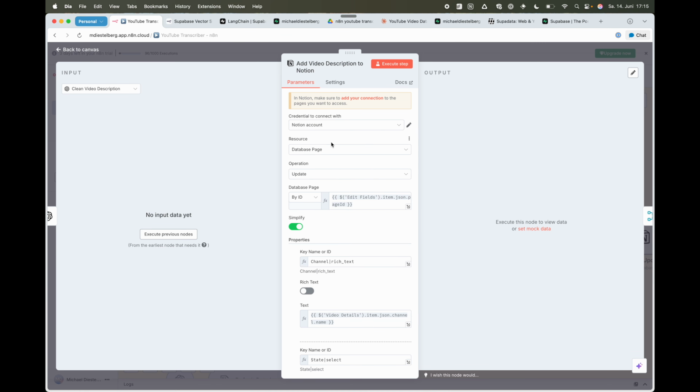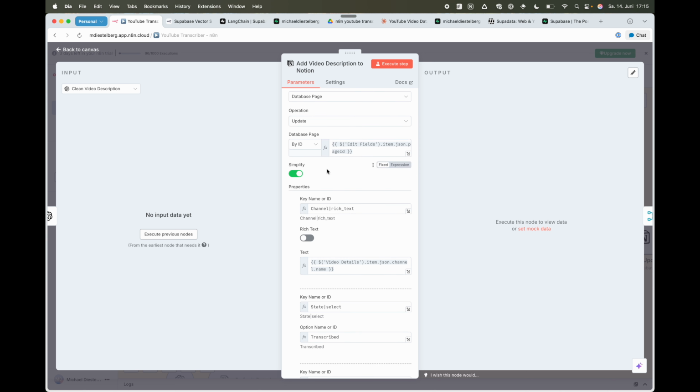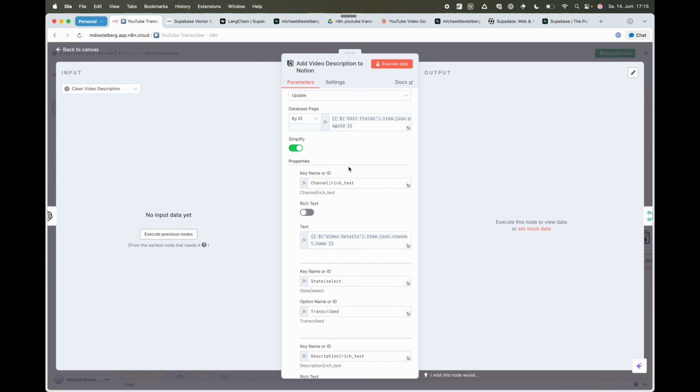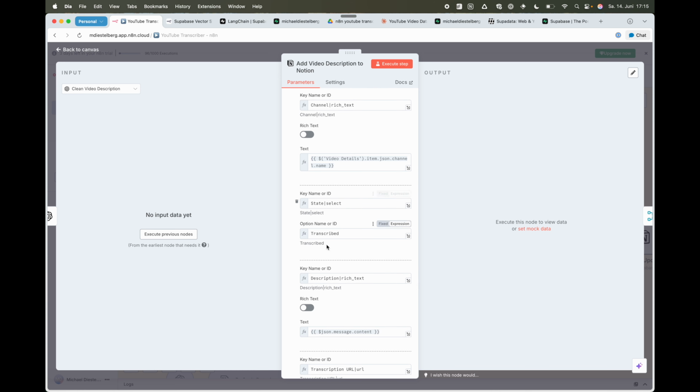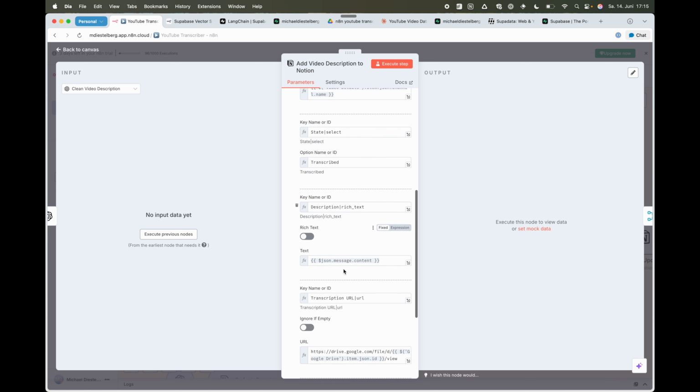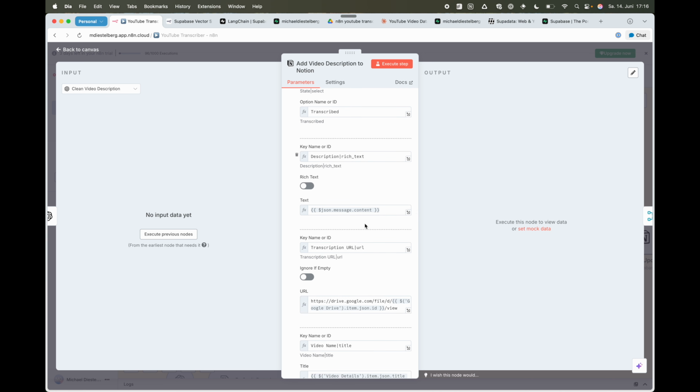So I'm updating the database page that I've created earlier. I'm identifying it by the ID. This is where my edit fields node comes in that we created earlier. And I'm now populating different kinds of information from it. So I have certain properties set up in Notion for this database, like the channel, so I'm pulling in the channel name. I have a state property, which I'm giving the value transcribed, because at this point I transcribed the video. I put in the clean description that we just created with the GPT 4.1 Nano model.